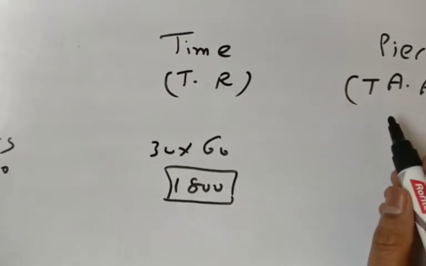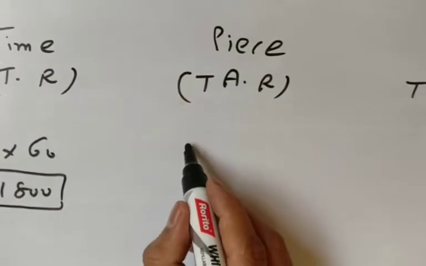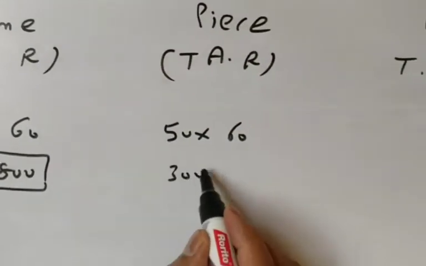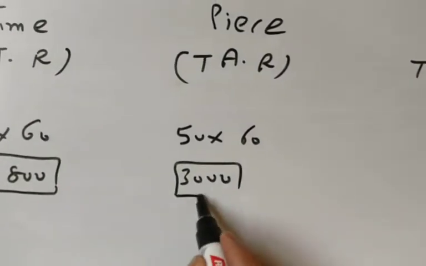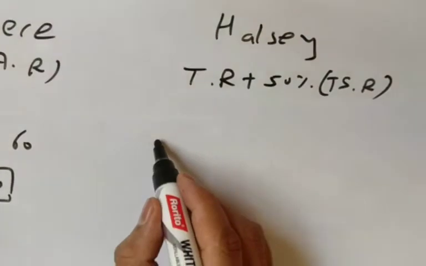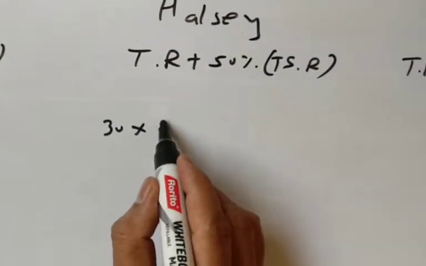According to piece wage, the formula is time allowed into wage rate. Time allowed 50 hours, so 50 into 60, 3000.